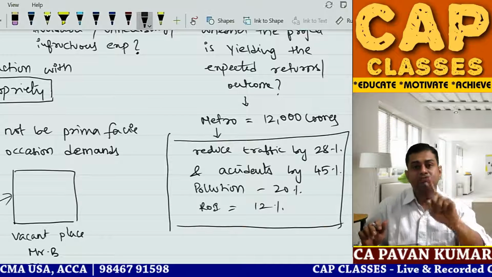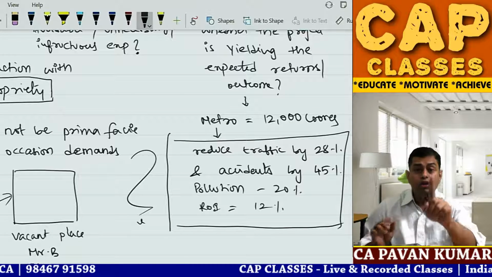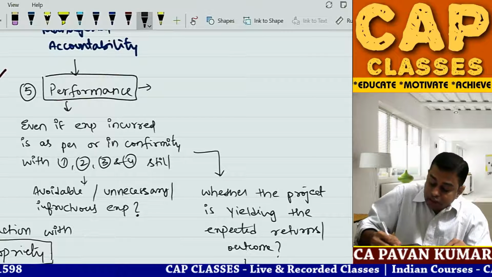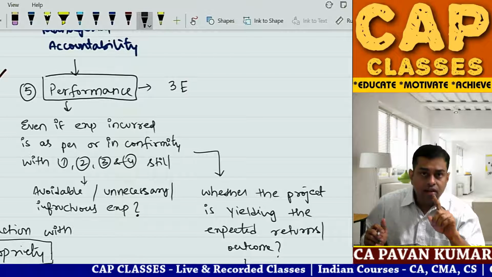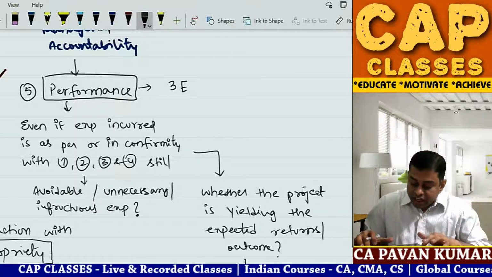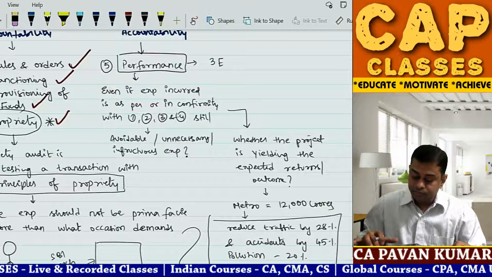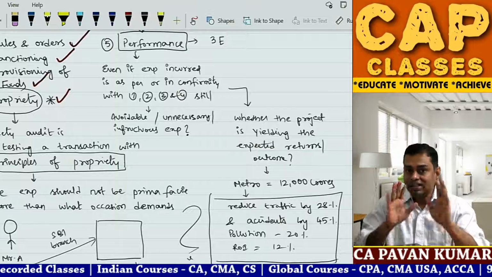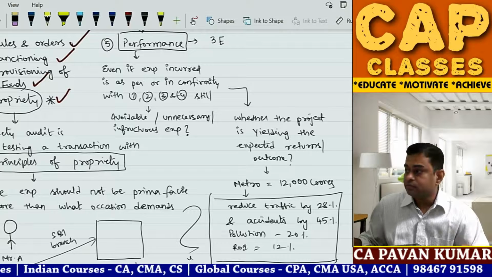I agree. Test 1 passed, test 2 passed, test 3 passed, test 4 passed. But are you getting these returns? If the answer is no, you failed in your performance execution. This is also known as 3E audit: economy, efficiency, and effectiveness. This is performance audit. So in audit of public sector undertaking, you will do all these things. You understand it. So isn't it a new dimension for the government audit that you might already have studied? So you understand the topics whatever I taught till now. So shall we go to ICAI material and see what is there in ICAI material?